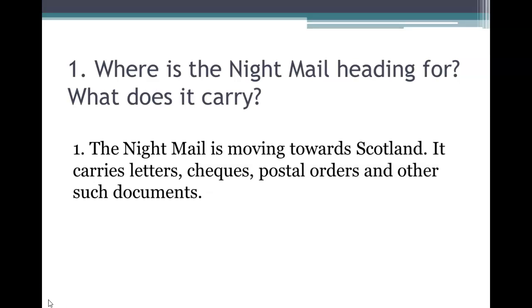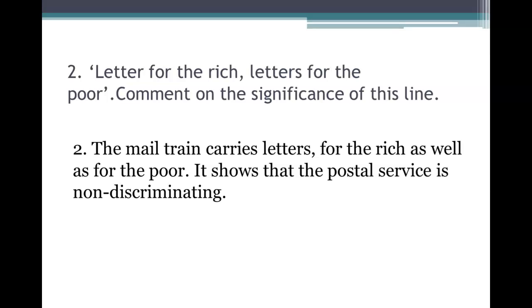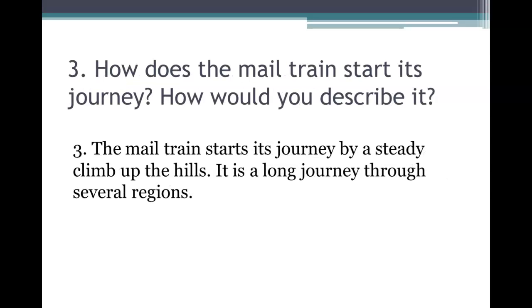Where is the night mail heading for? What does it carry? So the answer is the night mail is moving towards Scotland and it carries letters, cheques, postal orders and other such documents. Second question. Letter for the rich, letters for the poor. Comment on the significance of this line. Answer. The mail train carries letters for the rich as well as for the poor. It shows that the postal service is non-discriminating.